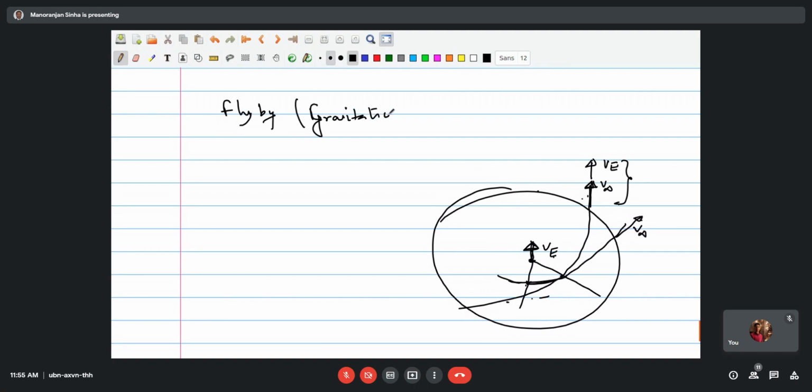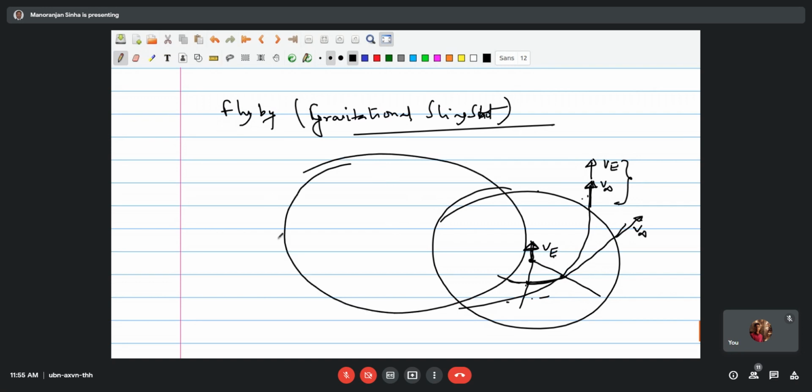Flyby, or gravitational slingshot. So in this, what is done?